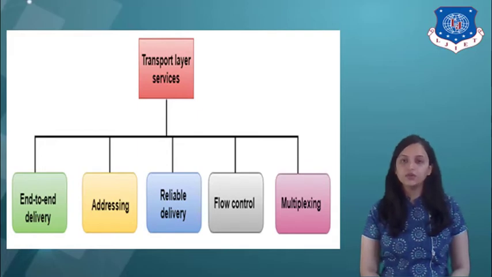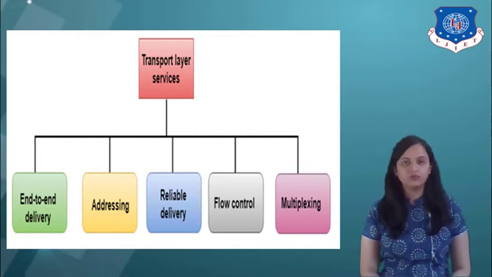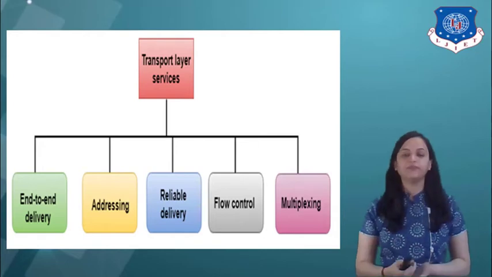Flow control is used to prevent the sender from overwhelming the receiver. If the receiver is overloaded with so much data, then the receiver discards the packets and asks for retransmission of packets. To avoid congestion at the receiver, flow control is to be maintained at the transport layer. So this is again an important service, flow control at the transport layer.